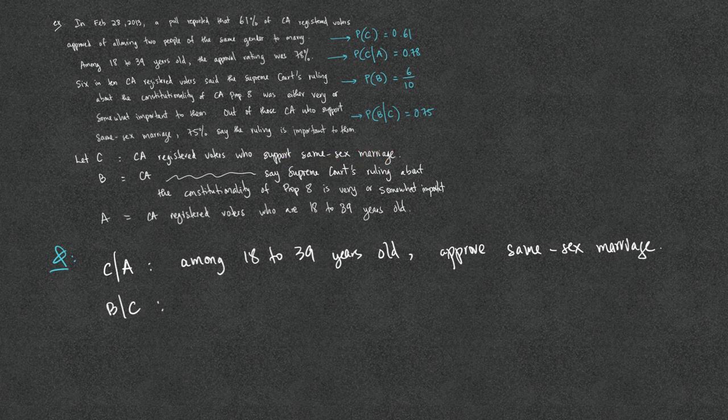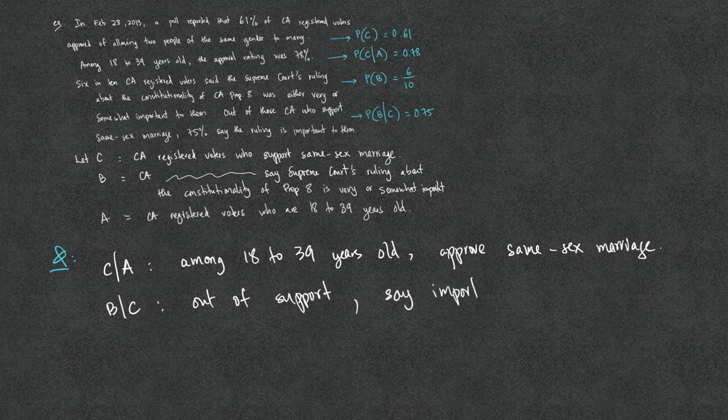So out of those who support same-sex marriage, the event B means the percentage of those who say that the ruling is very or somewhat important to them.